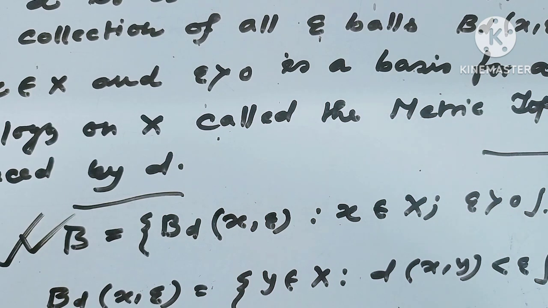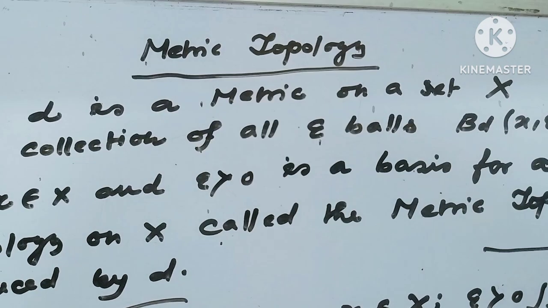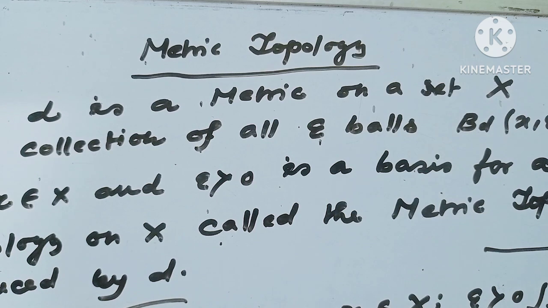Then you will understand this video on metric topology in a better way. Because if you don't understand metric spaces and different types of examples, then you will never understand metric topology. So see my previous video on metric spaces. I have given the link in the description box also.